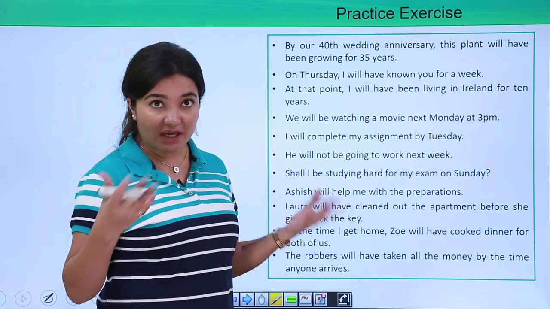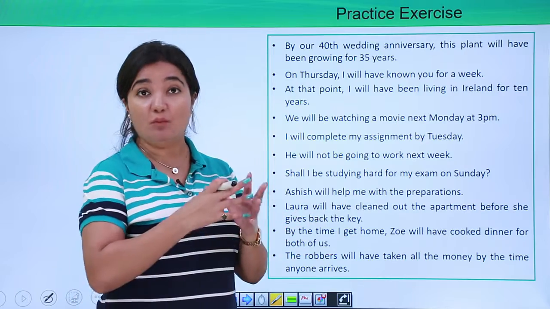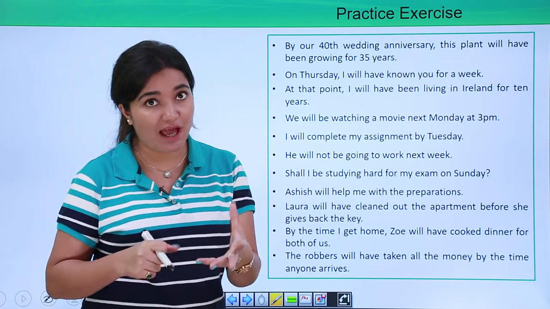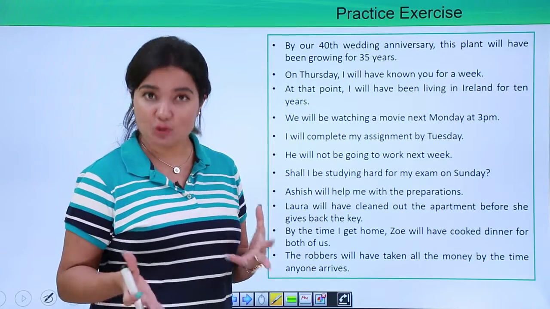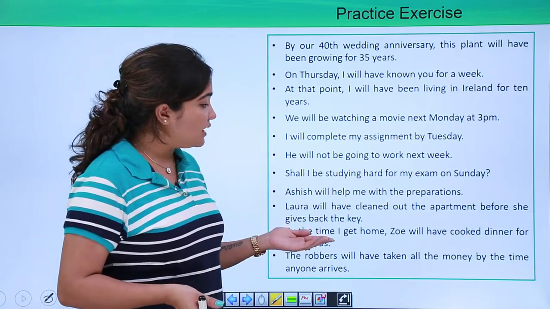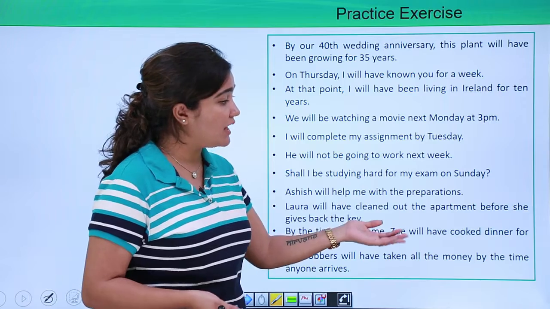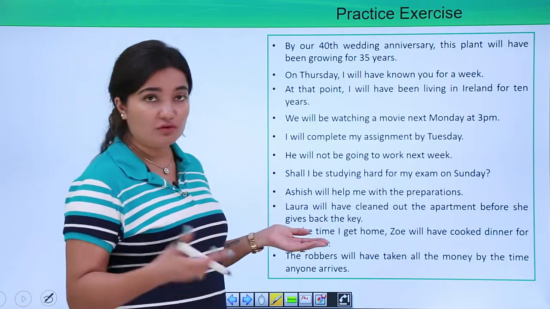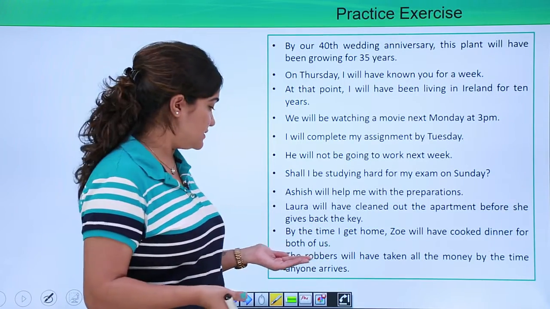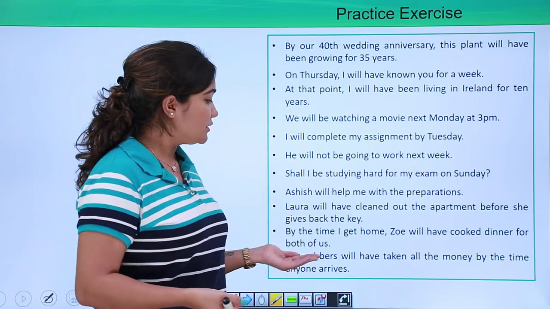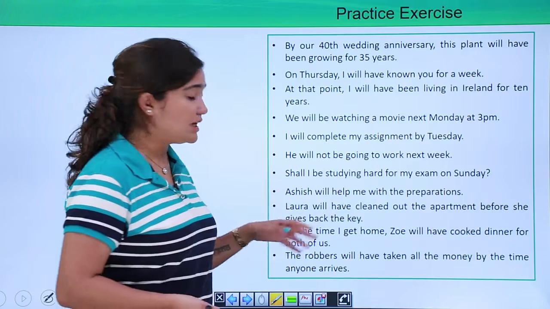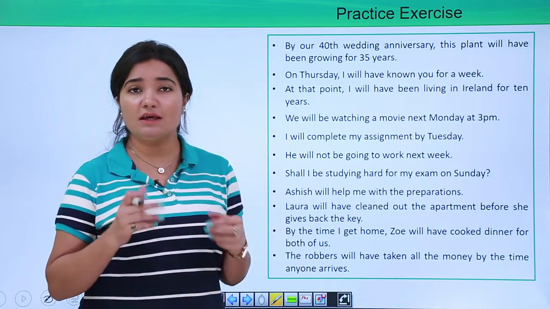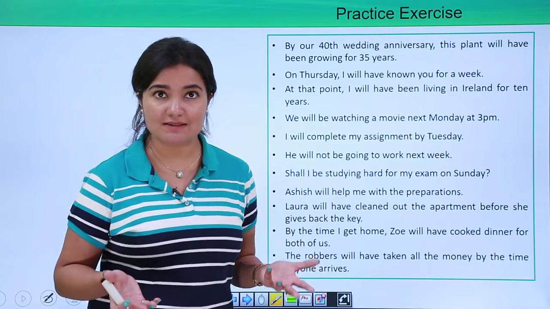So what type of tense? It is your perfect tense, because some work which you predict will happen in the future, and before that another work comes into the picture, right? By the time I go home, Zoe will have cooked dinner for both of us. Again your perfect tense, perfect form of future tense. The robbers will have taken all the money by the time anyone arrives. Again your future perfect tense, right?